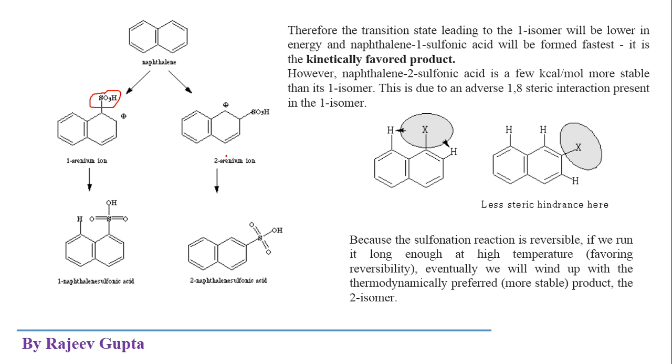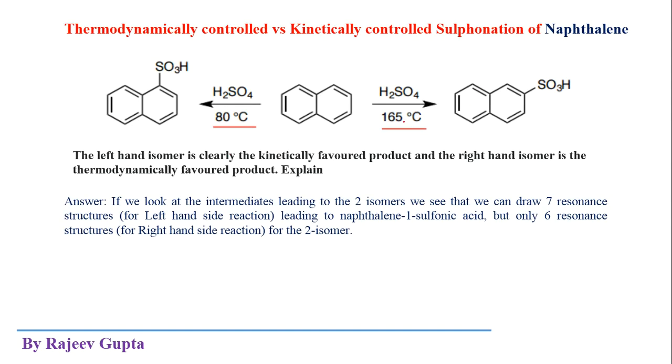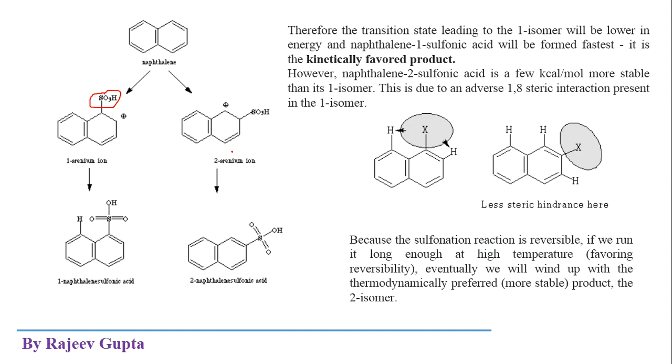Because in the thermodynamically controlled reaction we are providing very high temperature, which is 165 degrees Celsius, almost double compared to this 80 degrees Celsius. So we are providing very high temperature in the thermodynamically controlled reaction. At that very high temperature, the substrate molecules get more excited because high energy is available in the reaction mixture.